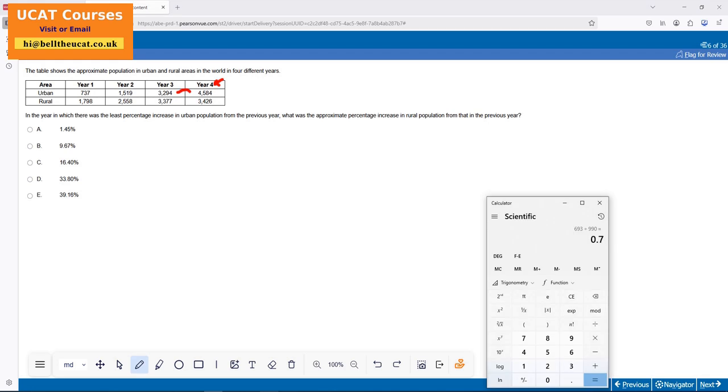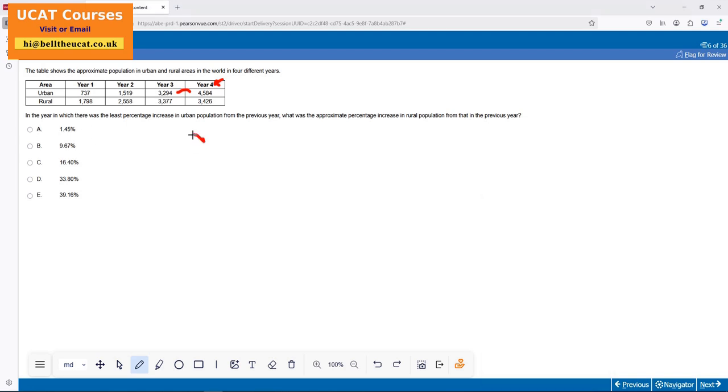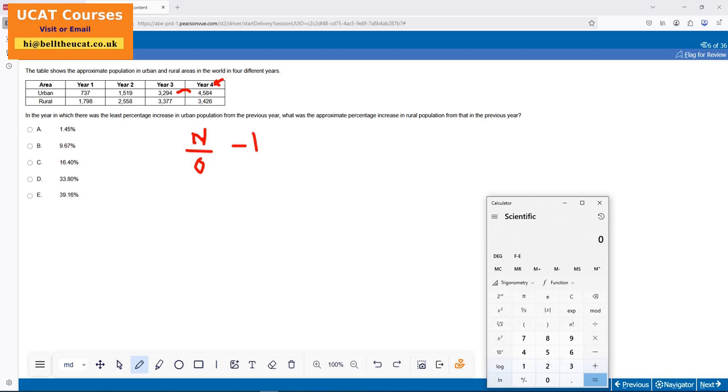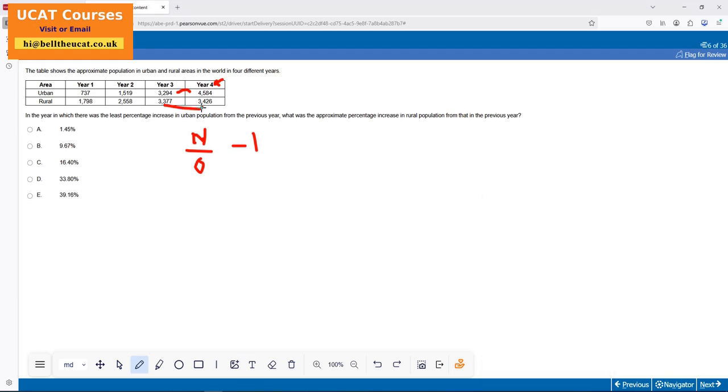It says, what is the percentage increase from the previous year? Okay. So again, I'm not doing the GCSE way of doing it. New divided by old, 3377, boom, minus the 1. If you want to, I'd just do it in my head. Answer is 0.1 times 100. If you want to do that, 1.45. Boom, there you go. So ideally, you should not be using the GCSE way of finding a percentage increase. I use the shortcut new divided by old minus 1. Whatever is left over, don't even bother timesing it by 100. Ignore the 1. As I saw here, just quickly doing it for you, I am finding out how much is the increase from here to here because it says rural population.